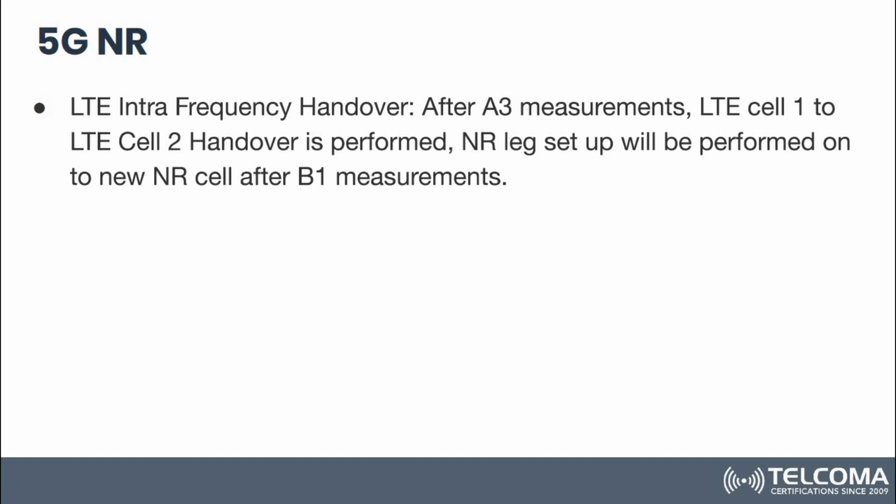So 5G NR inter-frequency handover is done on A3 measurements, and NR leg setup is done on B1 measurement, because for LTE, NR is another technology, an IRAT. So for the NR leg setup, the second leg, once we have set up the LTE leg, we have to do B1 measurements, and once the B1 measurements are done and we have identified which NR cell to go to, then we can do the setup for the NR leg in the second phase.